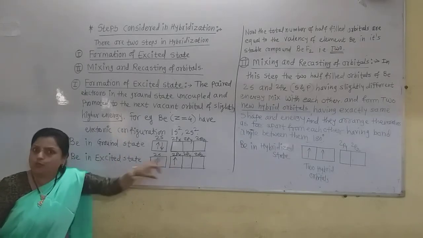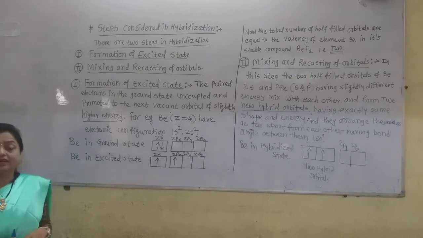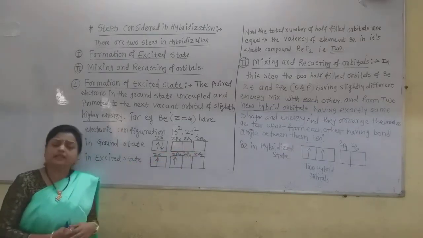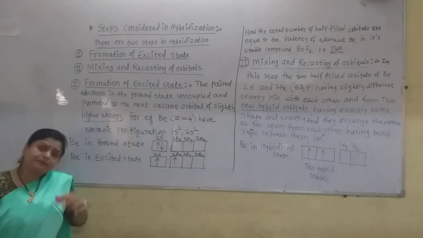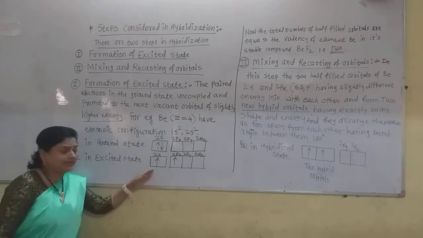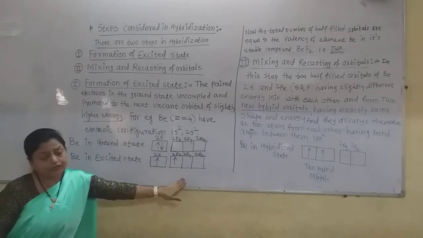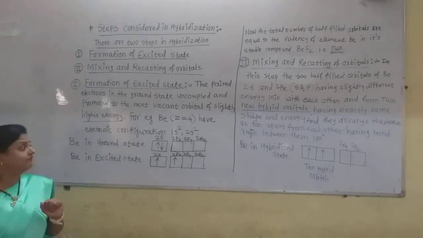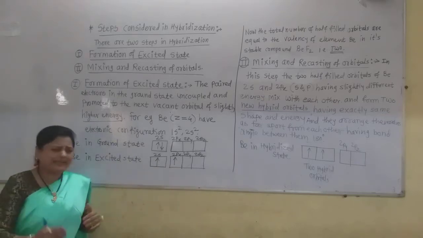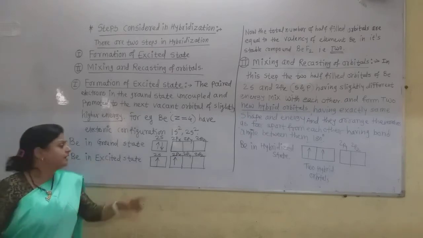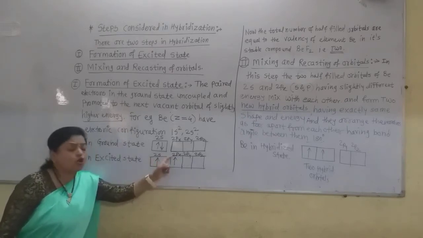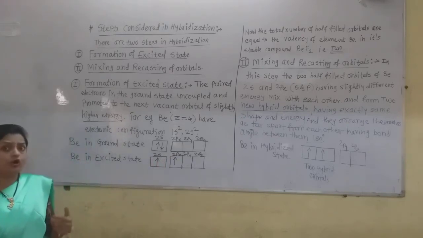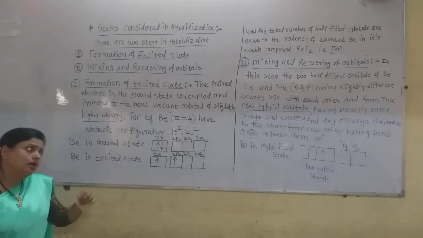This 2p is the next vacant orbital. Vacant means an empty orbital; it is already empty in the ground state. But after excitation, one of the electrons is promoted into the next vacant energy level, which has only slightly greater energy, because the principal quantum number is nearly the same.